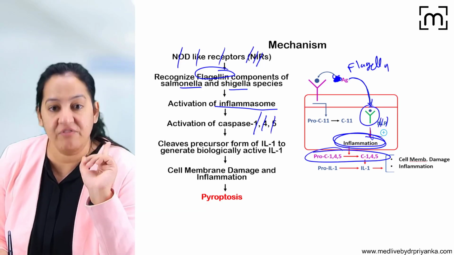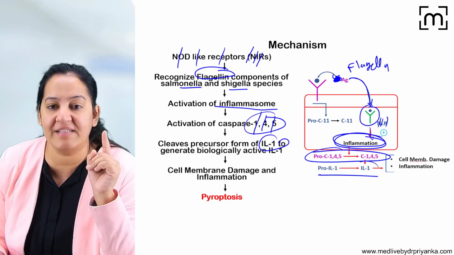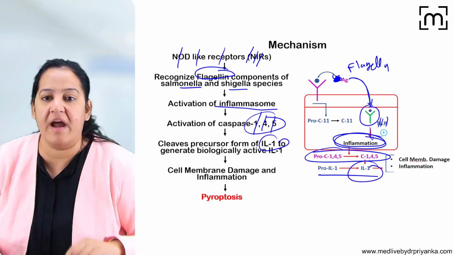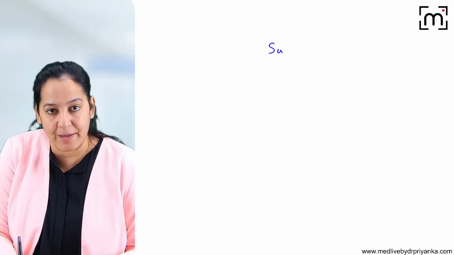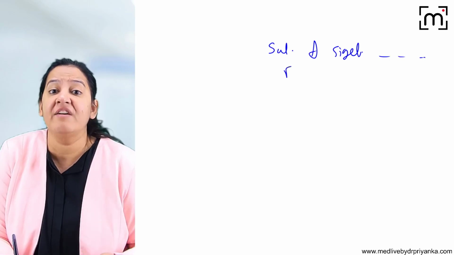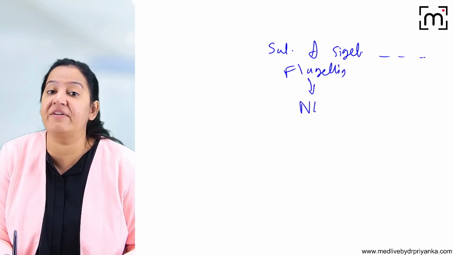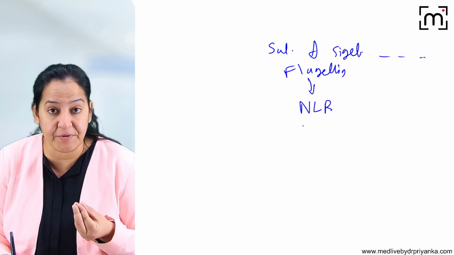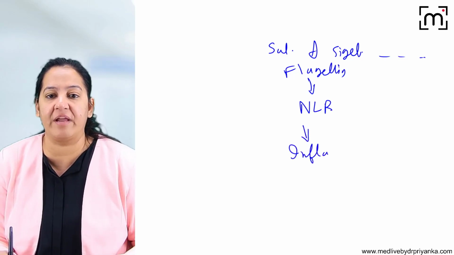Once caspase 1, 4, 5 get activated, it causes the activation of interleukin 1. And this interleukin 1 causes the cell rupture, and it will cause the leakage, it will cause the inflammation. So this is the mechanism. Salmonella, Shigella and some other bacteria having the flagellin component go inside the cell and bind with the NOD-like receptor. The NOD-like receptor gets activated and leads to the formation of the inflammasome.